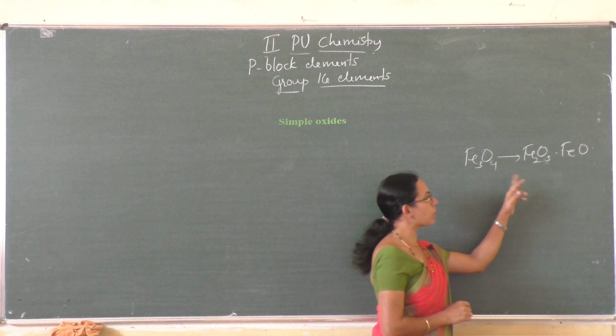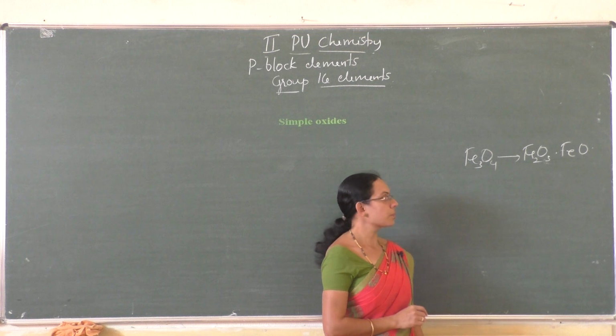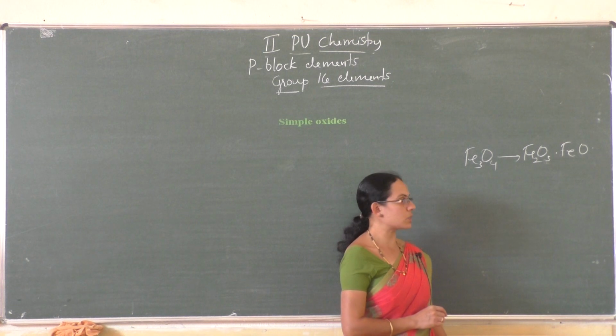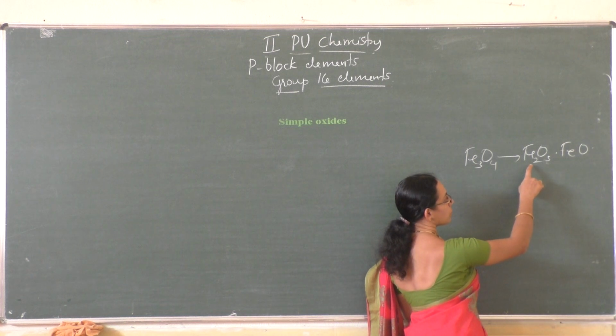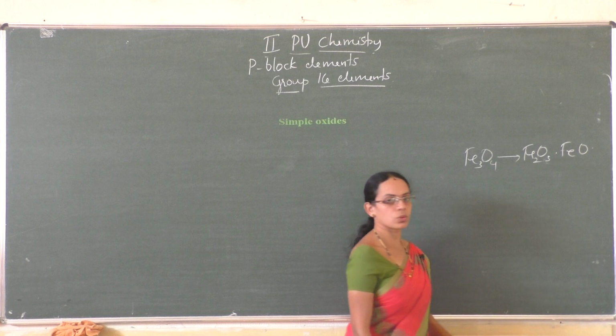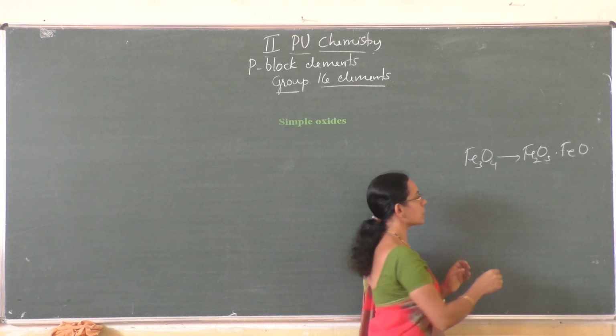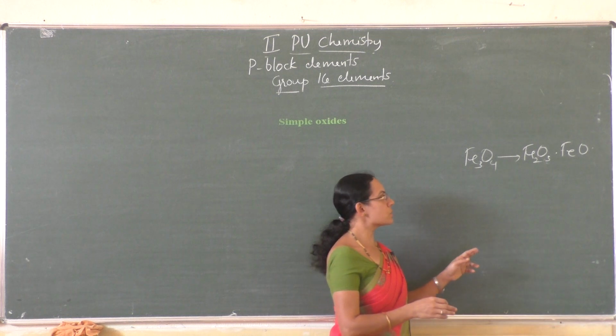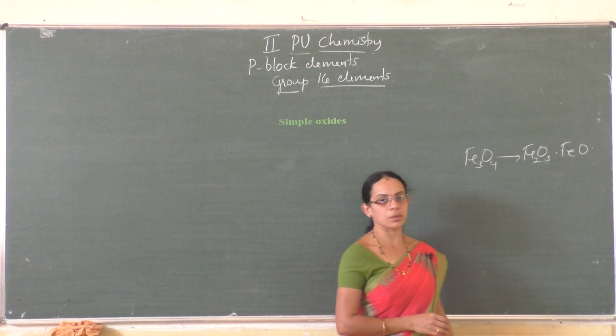It is actually the combination of 2 simple oxides where the element exhibits 2 different oxidation states. The oxidation state of iron here is plus 3 and here it is plus 2. So it exhibits 2 oxidation states, and mixed oxides show the properties of both the oxides simultaneously, right?